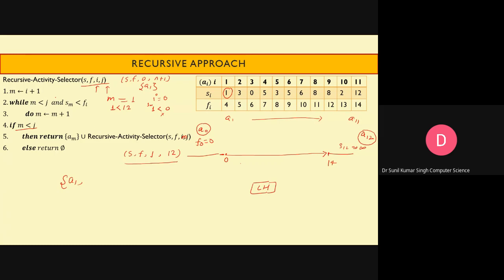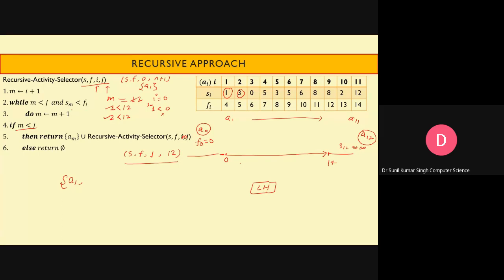Now look at here. Now m will be i plus 1. i is 1 now, so it will become 2. Now check whether m is less than or equal to j or not. So this one is already done. Now check 2 is less than or equal to 12. It is true. Now Sm, m is 2, so Sm is 3. And the value of i is 1.